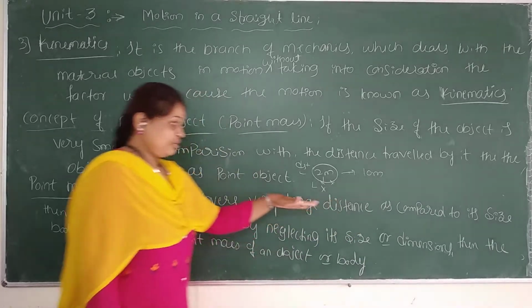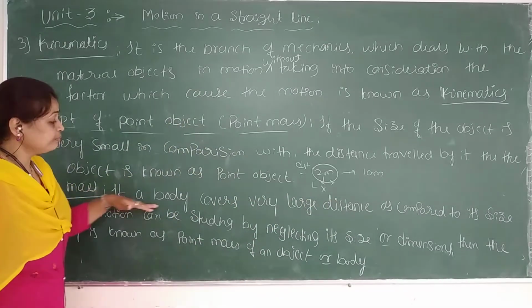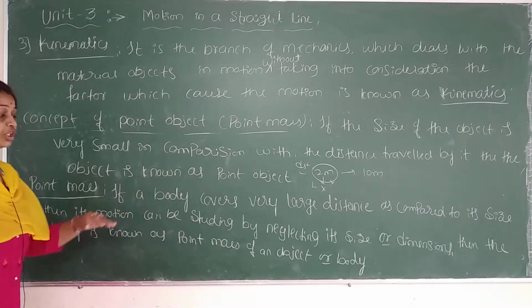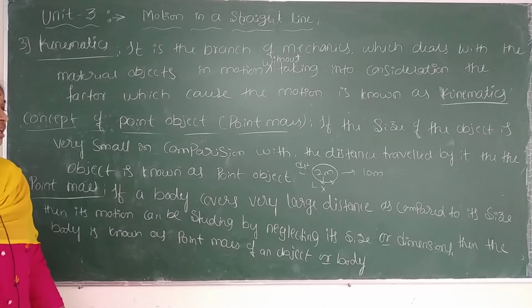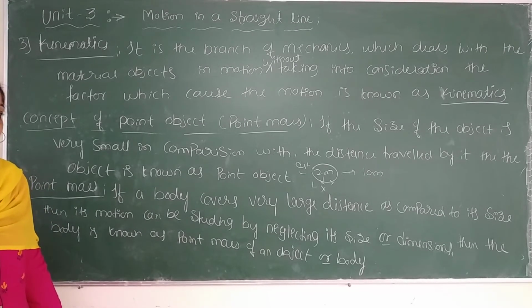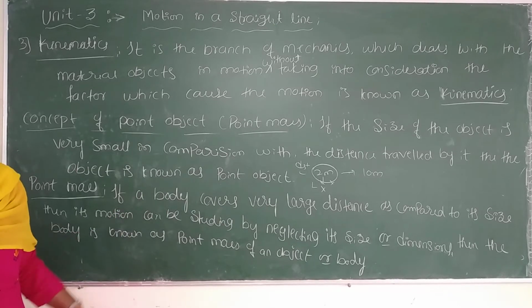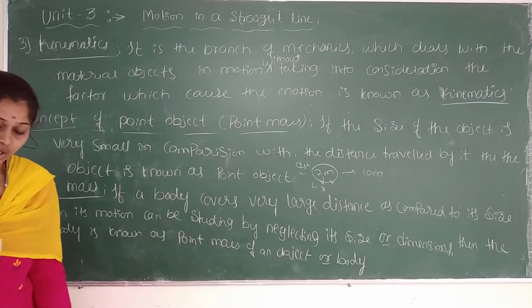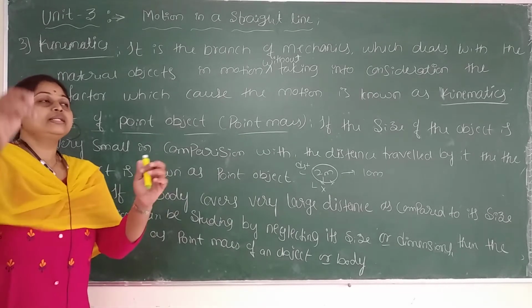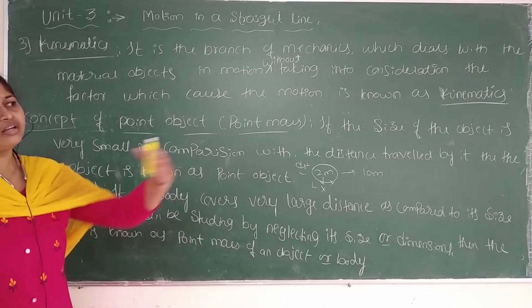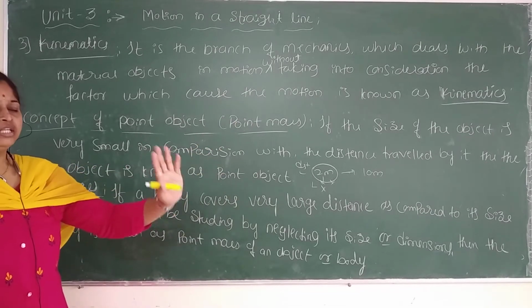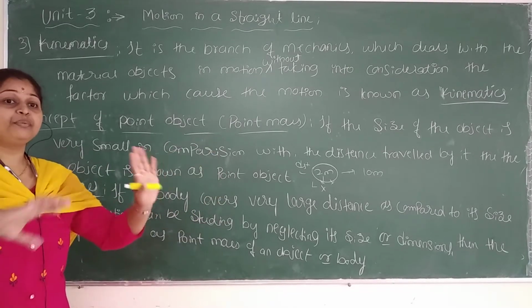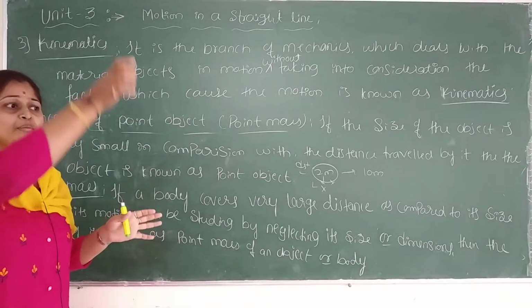Is it clear? Only the first half of the definition I am explaining here. A body covers a very large distance as compared to its size. Then the motion can be studied by neglecting its size or dimensions. Then the body is said to be a point mass of an object or a body. So let us take an example. A person is standing at a far distance. You can't see the person's hands or legs distinctly, separately. It is too far. Only the image you can see.